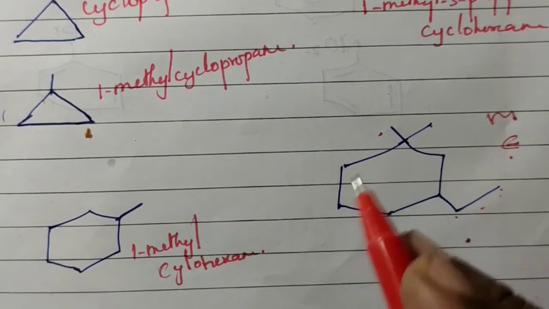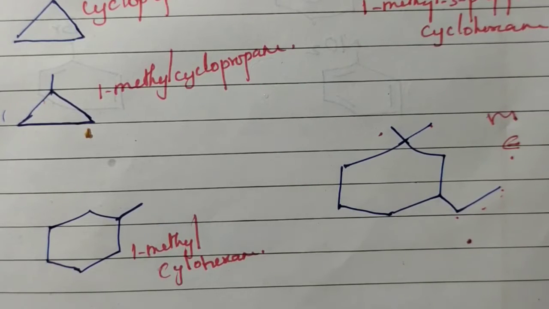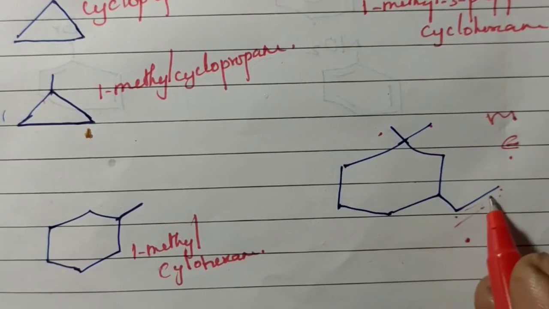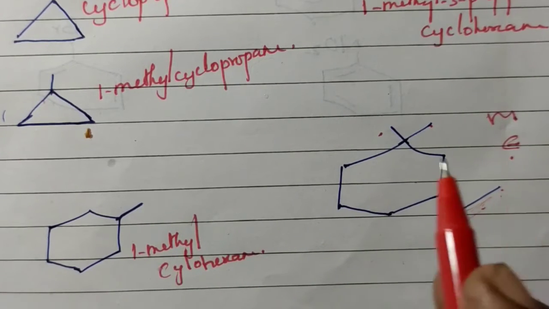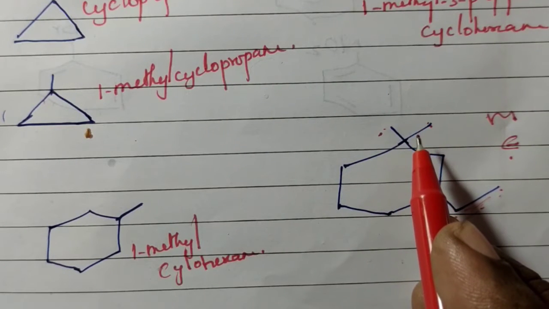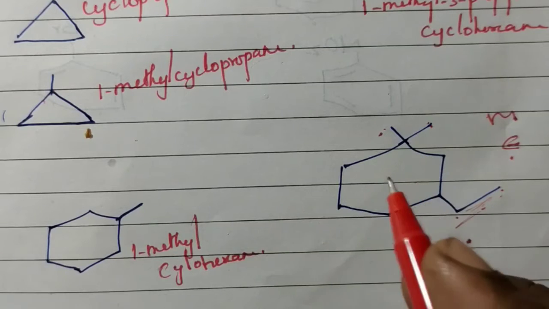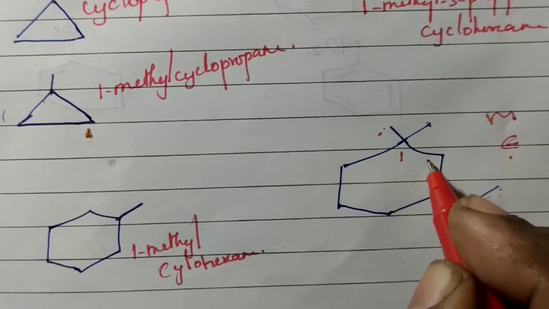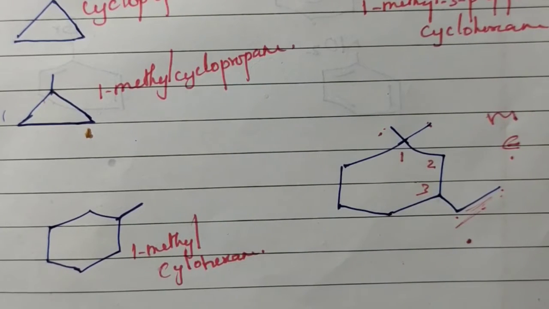If more substituents are present, that carbon should get the least number. In this carbon, only one substituent, the ethyl group, is present. But here, 2 methyl groups are present. That is, more substituents are there. Therefore, this will get the least number. This is 1, 2, 3.